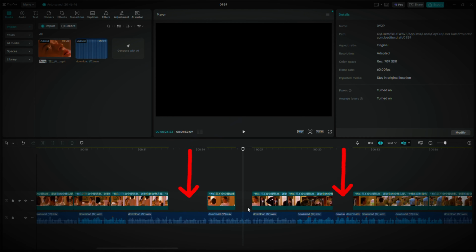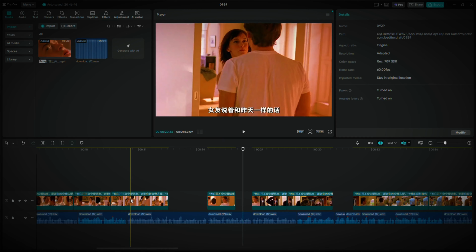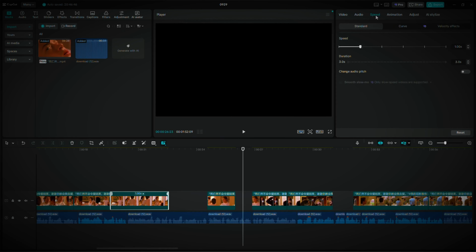But what about those gaps between clips? Here's a simple trick I use. Just select the clip, click on speed, and slightly reduce the speed until the gap is filled. Easy, right? But we're not done yet.